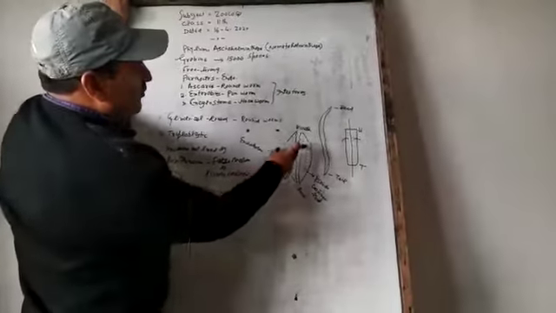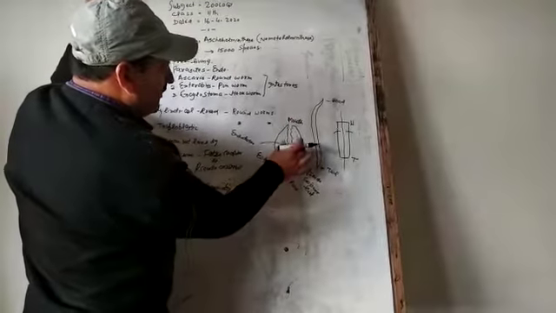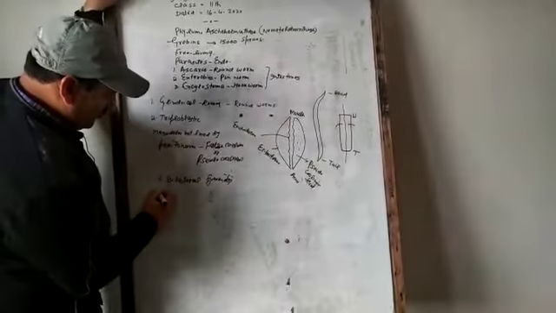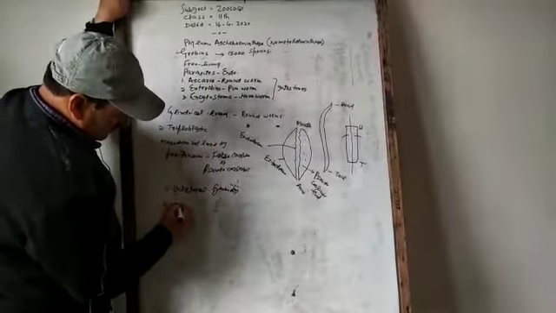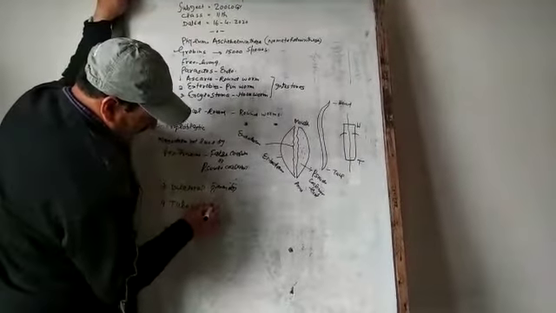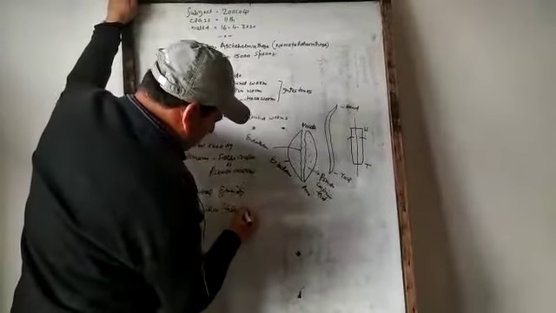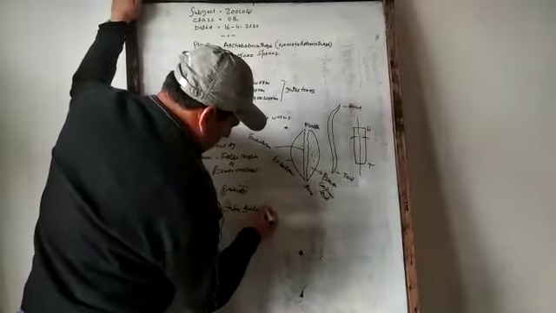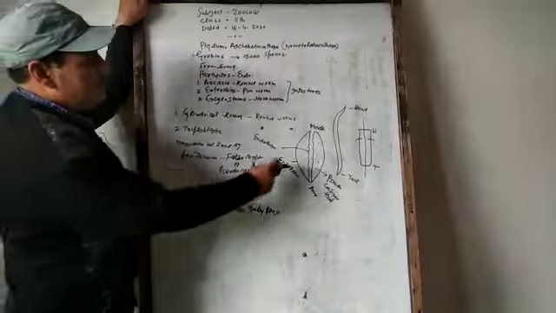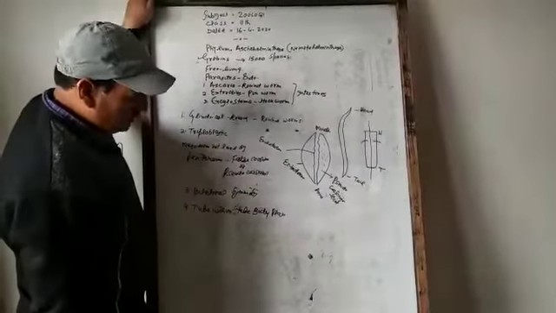I've told you that the alimentary canal is complete, with mouth on one side and anus on the other side, and around it there is pseudocoelom. This type of body plan is called tube within tube body plan. That means this is alimentary canal and this is coelom. Alimentary canal is placed in the coelom. This is tube within tube.